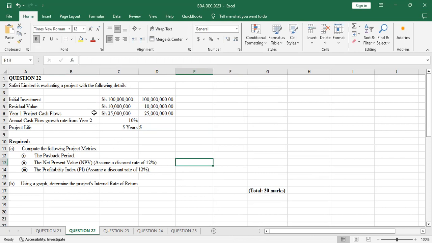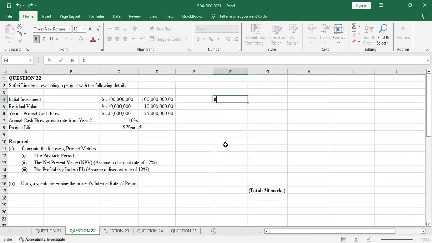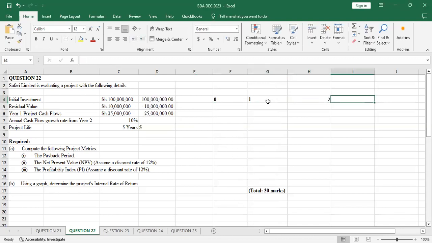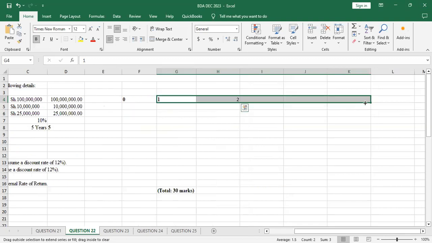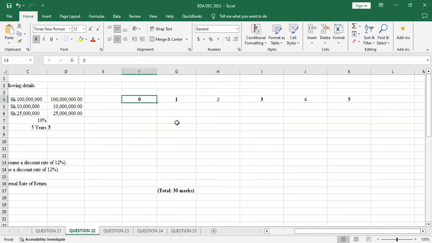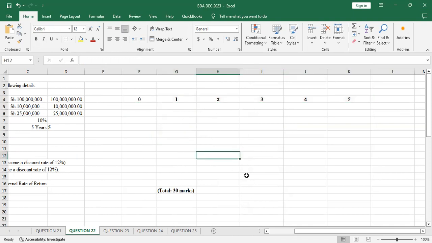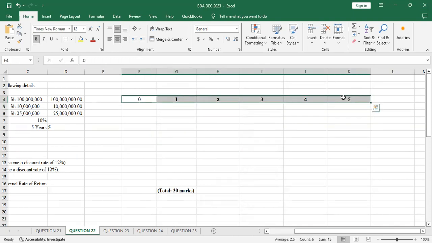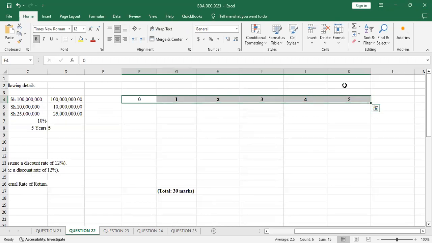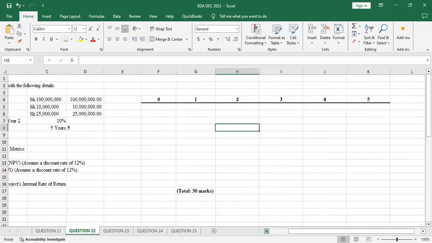For project evaluation, we necessitate that you start from year 0, then year 1, year 2, and so on, so I select them, then 3, 4, 5, for the 5 years that you have. I'll center them so that the alignment is correct, embolden them because some are not bold, and put a thick bottom border using Alt HBH.